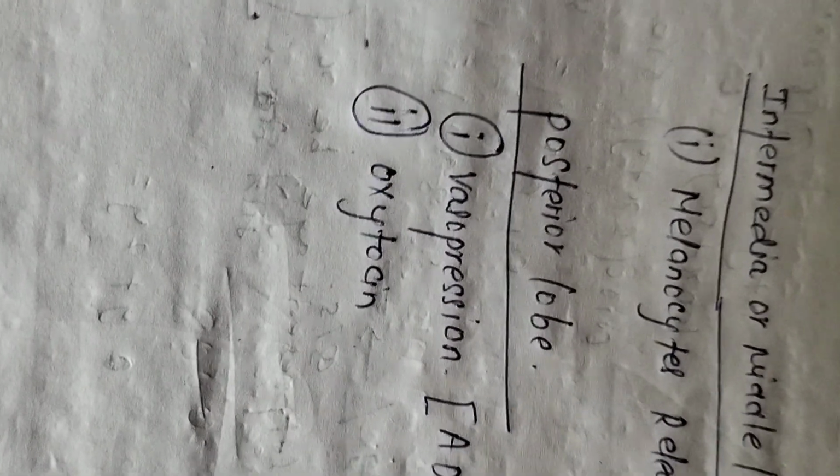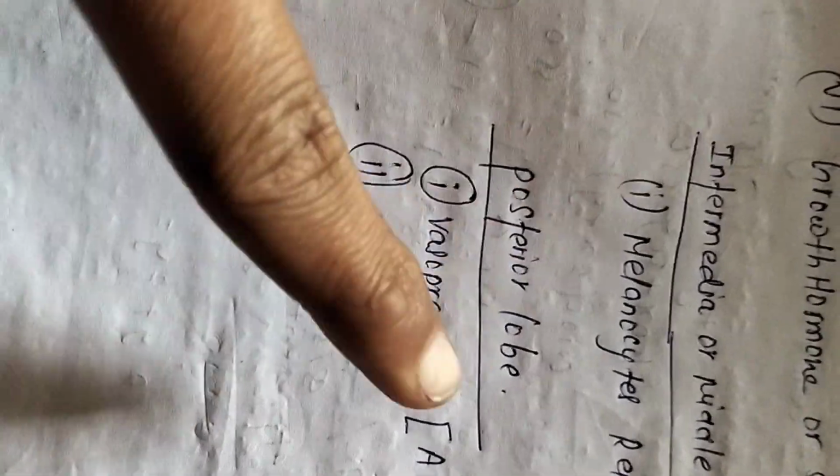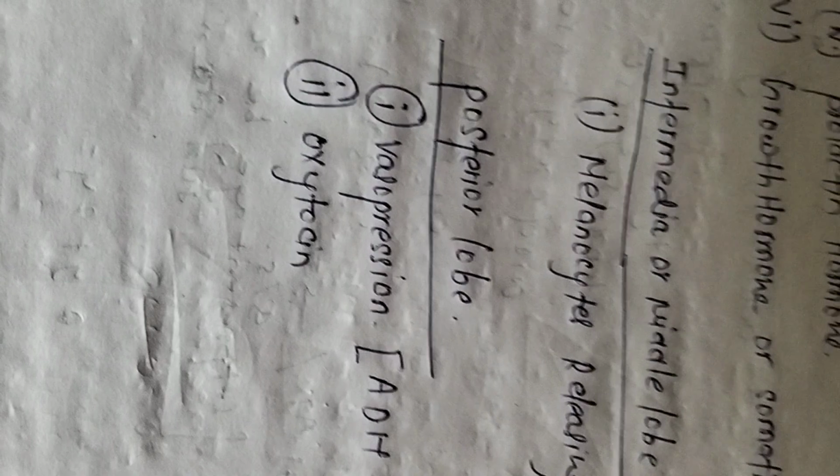These two hormones produced by the posterior lobe are also known as neuropeptide hormones. It is because these are peptide hormones, and since they are released from the posterior lobe, and we know that the posterior lobe is also known as neurohypophysis, the posterior lobe hormones are known as neuropeptide hormones. So you got it right.